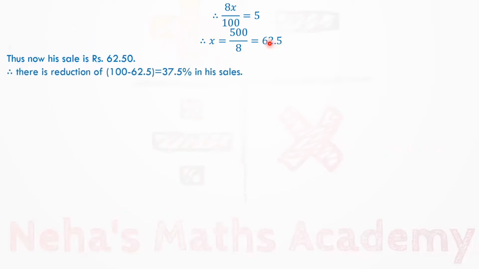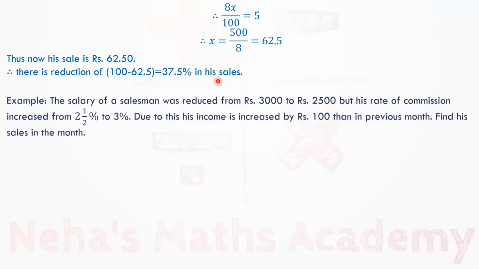Therefore, there is a reduction of 100 minus 62.5, because 100 was the original sale and 62.5 is the new sale. So 37.5% is the reduction in his sales.